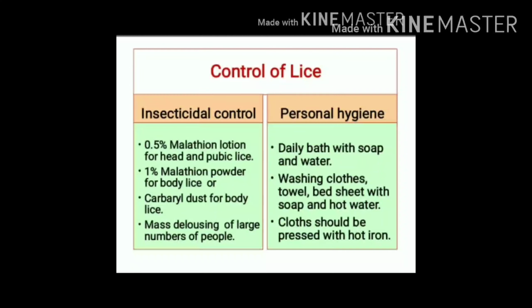How can we control this vector, lice? So we have two options. One is insecticidal control and second is personal hygiene. But both these control measures should be combined together. For insecticidal control of head lice and pubic lice, 0.5% malathion lotion can be used. For body lice, we can use 1% malathion powder or we can use carbaryl dust. At the community level, mass delousing of a large number of people can be done.